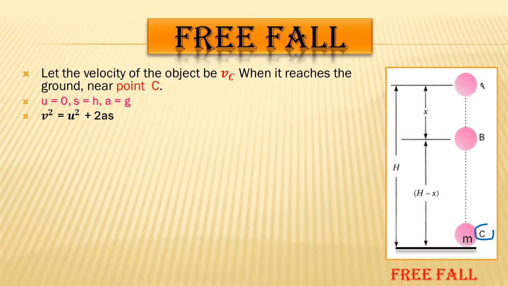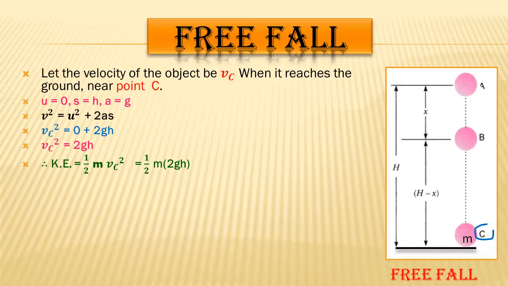Okay, and here also we are using the same relation between velocity and displacement. So just put in all the values. vc square is equal to, u is 0, a is g and s is h, so we get 2gh. Okay, so the final value of vc square is equal to 2gh.